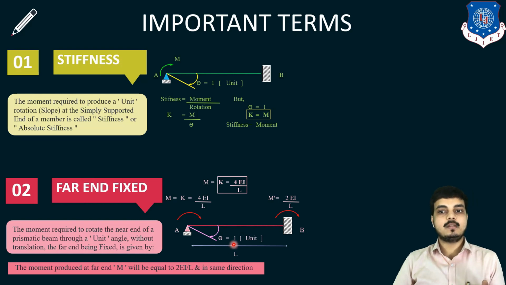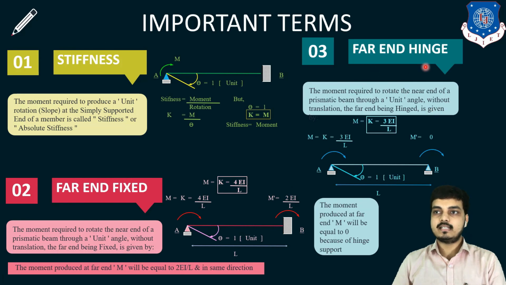So here theta has been generated as unit. Our formula is 4EI theta upon L. In the place of theta we have put a unit, so ultimately the moment remains 4EI upon L. And at the opposite end, because it is a fixed end, it can resist moment, so half the moment will be transferred, and that is nothing but 2EI upon L. This is nothing but my M dash, which is the far end moment.